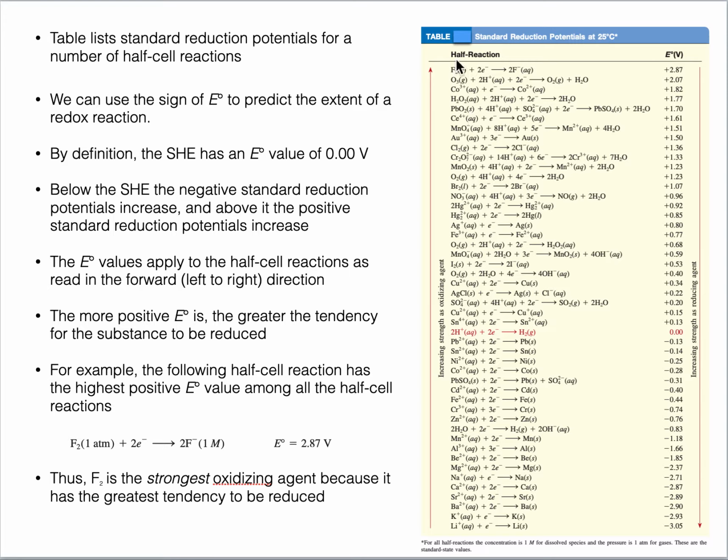And if you see here, the sequence is very important. It is written in a specific sequence. In the middle, this red reaction is for hydrogen. This is the standard reduction potential of the SHE electrode, and its voltage is taken as 0. Above this 0, the standard reduction potentials are positive, and below this 0, the standard reduction potentials of different elements are negative. So what does it show? It shows that all the elements above hydrogen will have positive values of reduction potential. It means they can easily get reduced in the presence of hydrogen.